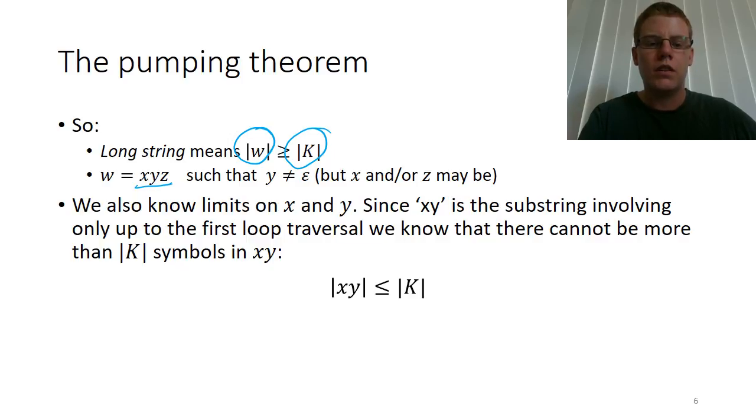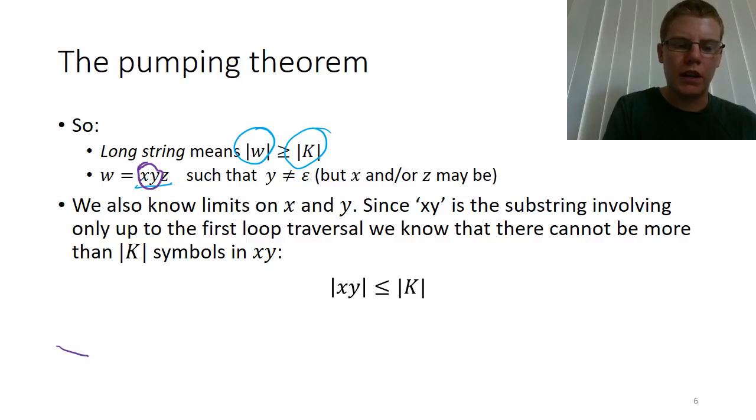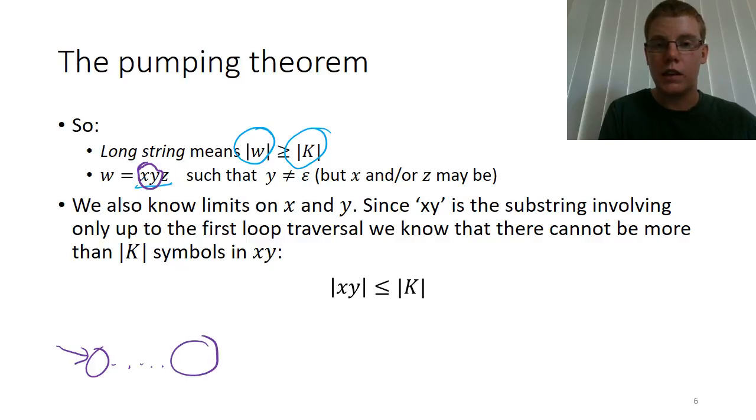But we have one extra limit, which is on this start part, XY. So what we said was that it was the part where we came in from the start state, and then we traversed some states, hit a particular state which indicated the start of that loop, and then we traversed that loop once.